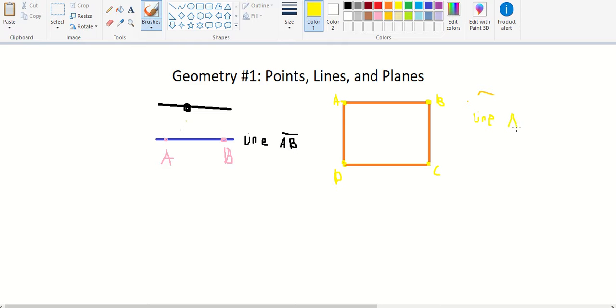We have line AB. It's a line segment, but we'll just call it line BC.